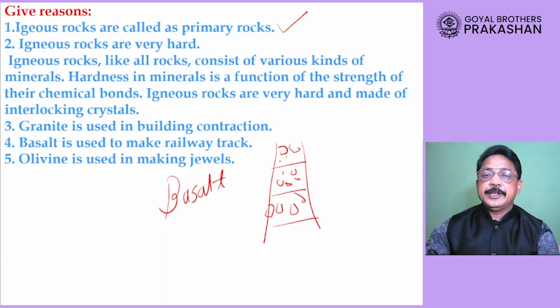Our next question is: Olivine is used in making jewels. Now remember, Olivine is one of the very beautiful minerals having a very glossy structure, and it looks very shiny, and therefore it is used as a precious stone. How we use pearls or diamond, similarly this Olivine looks very beautiful, very shiny, therefore it is used in making jewels.